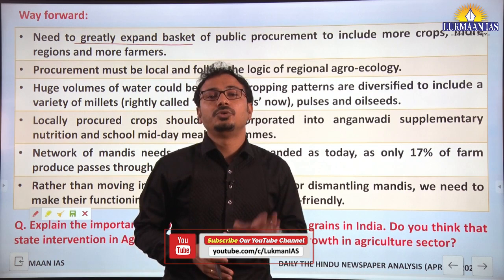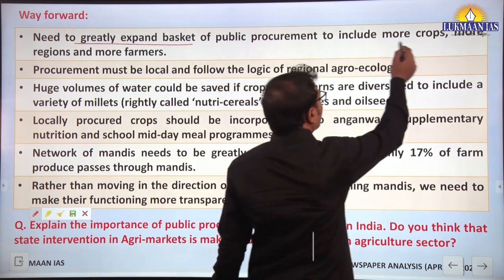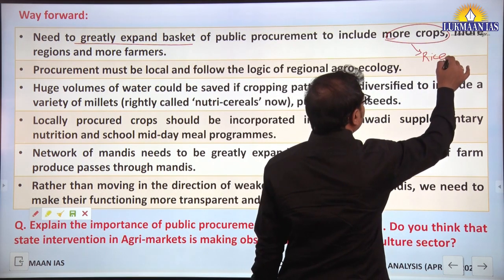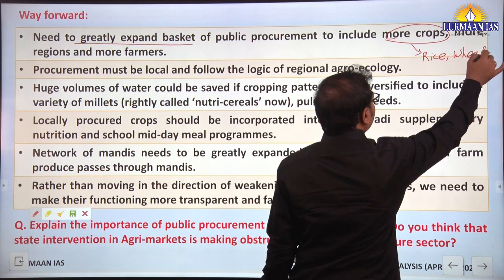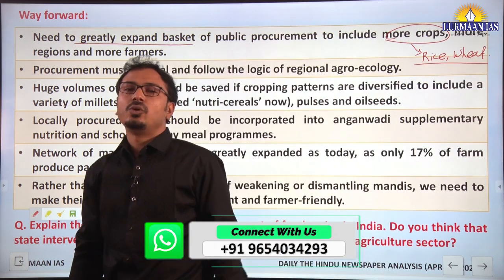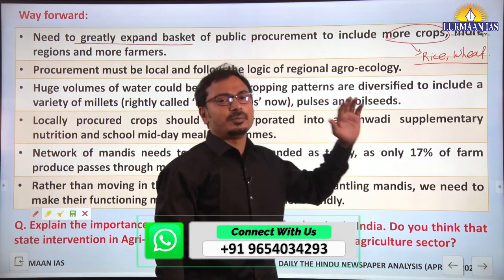How? Skewed towards certain crops. That means only two crops are given importance, that is rice and wheat. Even the government, while announcing MSP, focuses more on announcing the MSP for these two crops.